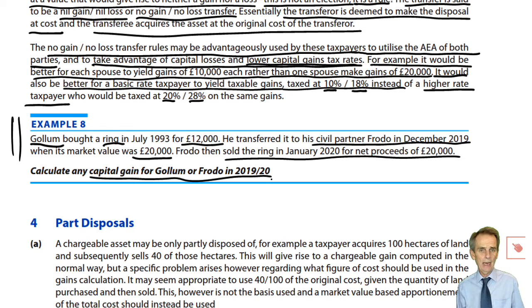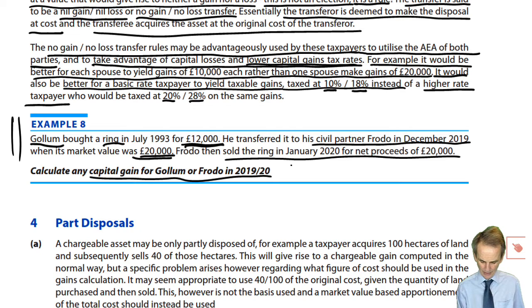So what we can see there is we're dealing with civil partners. Transfer between them is no gain, no loss. So Gollum had a cost of £12,000. The fact that when he transfers it to Frodo it was then worth £20,000 is irrelevant. It transfers at 12. He has a no gain, no loss transfer. So neither gain nor loss arises.